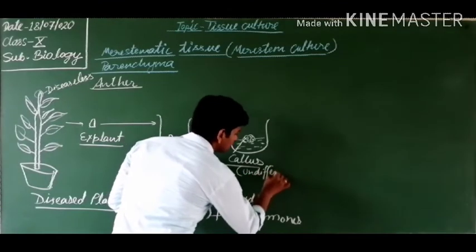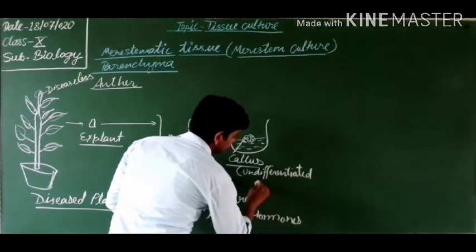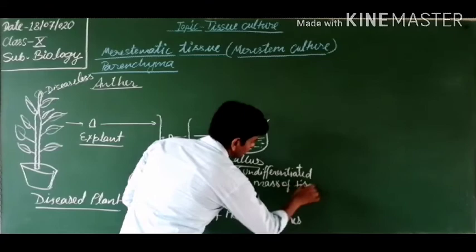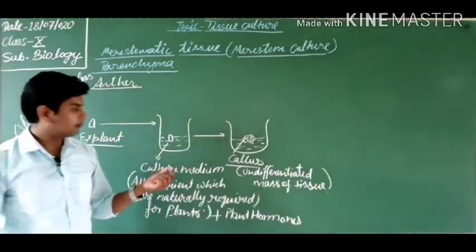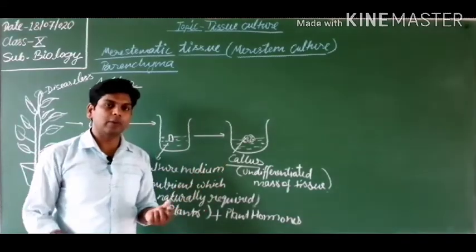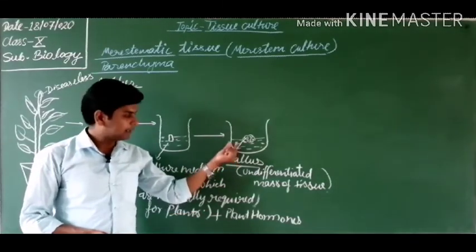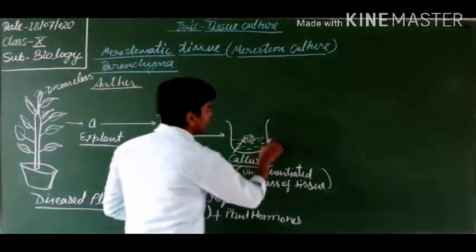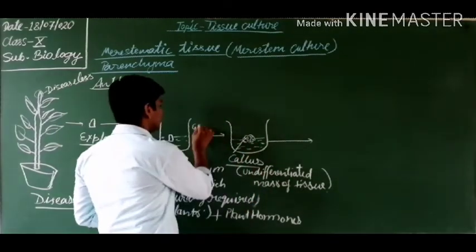Undifferentiated mass of tissue. Undifferentiated means there is no differentiation of root, leaves, stem, etc. Nothing is formed. That is why it is an undifferentiated mass of tissue. Got it? So here, after the effect of hormone, what occurs?